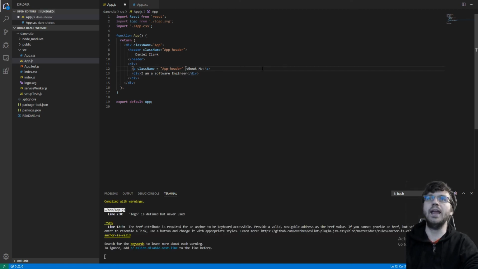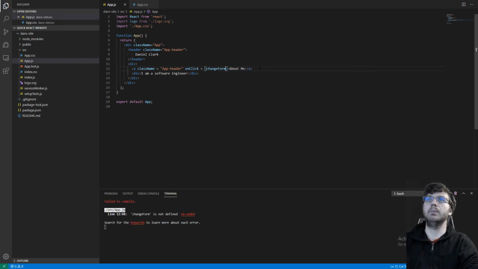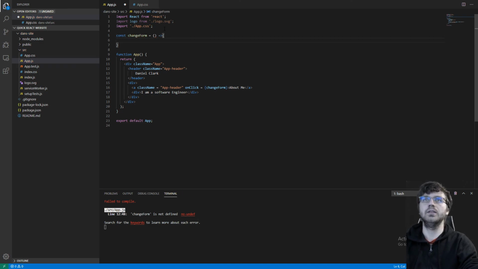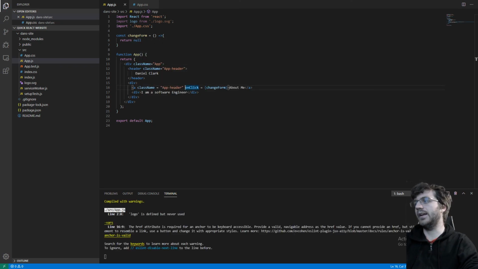Then we'll have maybe this A become an onClick is equal to, let's say, we can maybe make a function like trigger change form or something. So let's make that function. Const changeForm is equal to parentheses, an arrow notation. So right now we're just going to return null because we don't want it to error out.